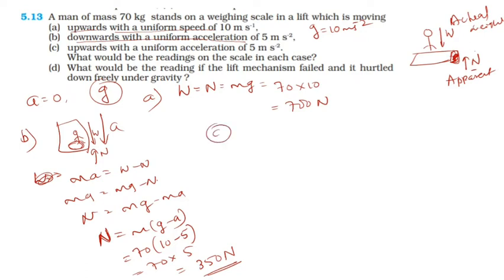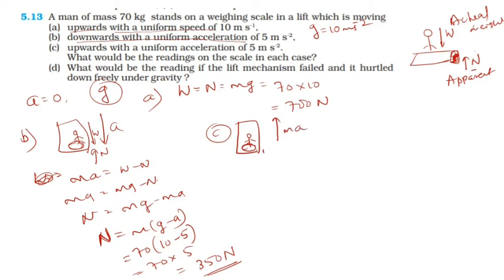Third case: if the lift is moving upwards with a uniform acceleration of 5 meters per second squared. See, this is the lift, and this is the machine and the person standing on it. The lift is moving up, so its force is ma.